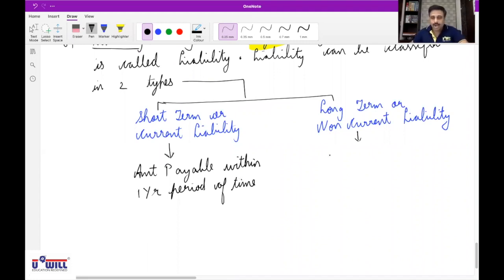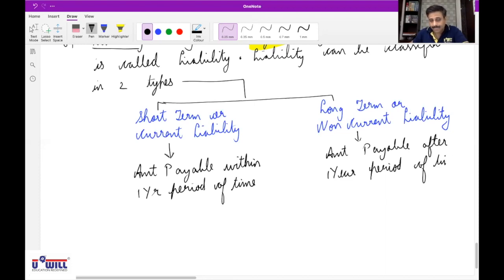And long term or non-current is amount payable after 1 year period of time. Okay. Is this clear to everyone?